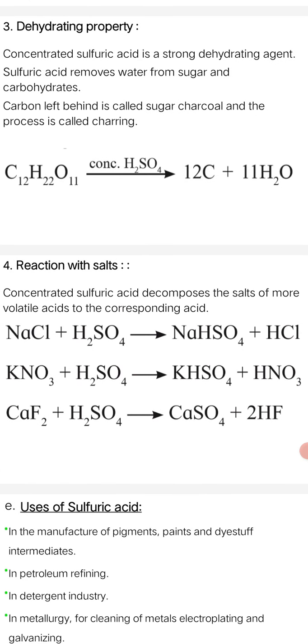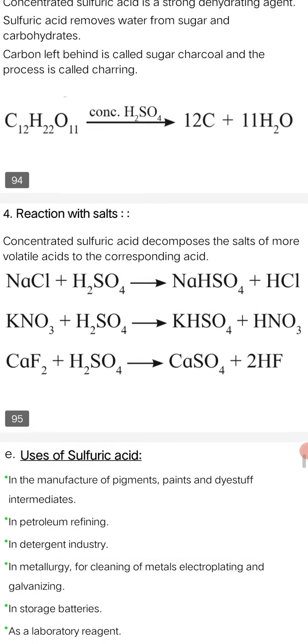Reaction with salts. Concentrated sulfuric acid decomposes the salts of more volatile acids to the corresponding acid. For that, we'll see the first reaction. When sodium chloride reacts with sulfuric acid, it gives sodium bisulfate plus HCl. Then potassium nitrate reacts with sulfuric acid, it gives potassium bisulfate plus HNO3, nitric acid. Then calcium fluoride, CaF2, plus H2SO4 gives calcium sulfate plus 2 molecules of hydrofluoric acid, HF.